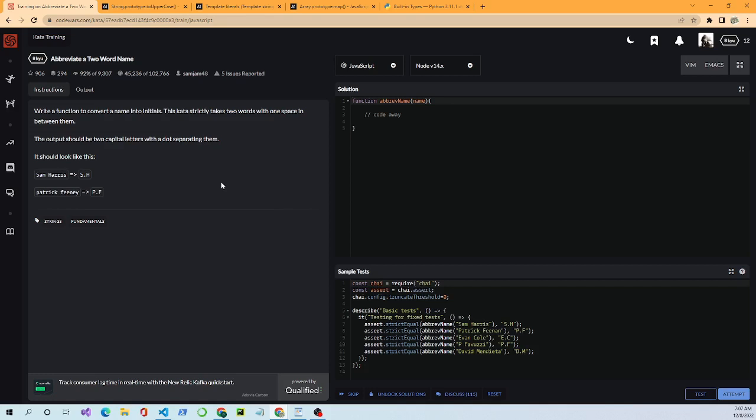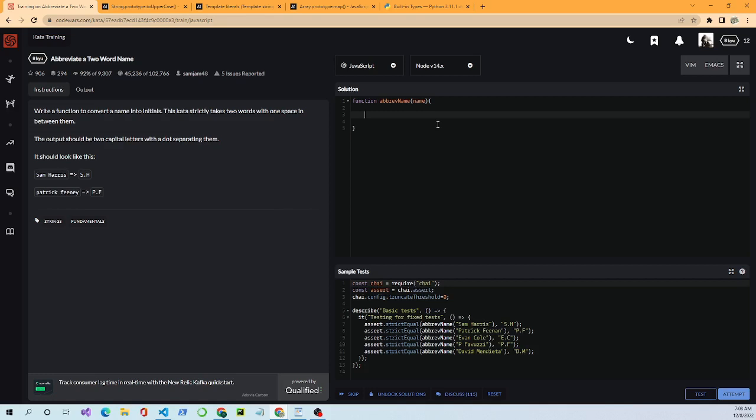Okay, and so we look at the function. The function has a brief name and takes a name as a parameter. Now we're in here where we're going to do the actual coding. For this problem, I'm going to do it in two ways. I'm going to start off with a simpler, more beginner-friendly version, one possible version. Then I'm going to write it a little bit more advanced. That way you get an idea of how you can solve these problems. As you advance your skills, you'll get more efficient at solving the problem.